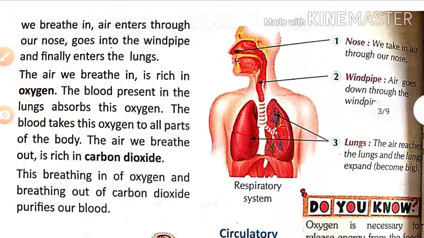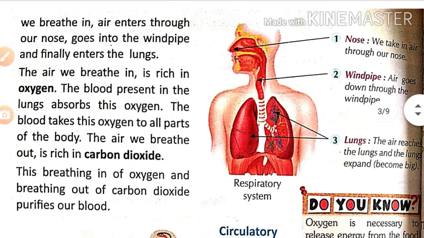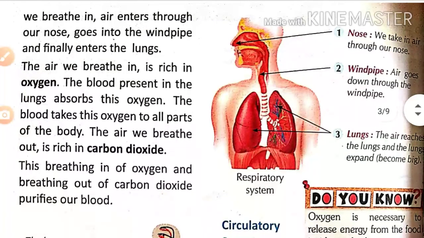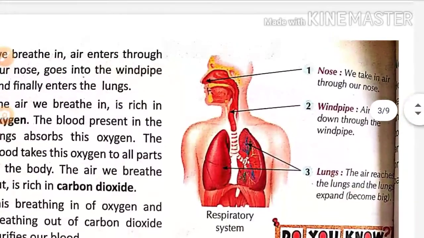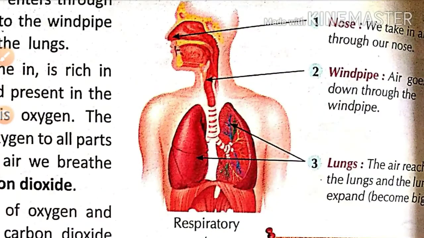The air we breathe in is rich in oxygen. The blood present in the lungs absorbs this oxygen. The blood takes this oxygen to all parts of the body. The air we breathe out is rich in carbon dioxide. This breathing in of oxygen and breathing out of carbon dioxide purifies our blood. See students, lungs act as an excretory organ also. Excretion means removal of waste material from our body.